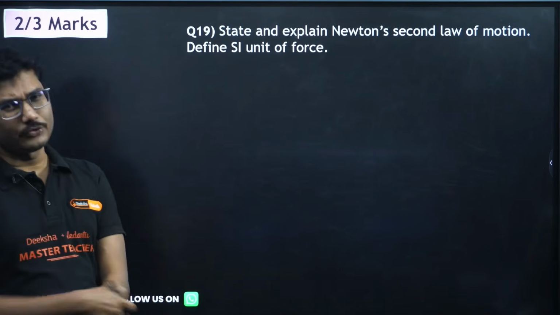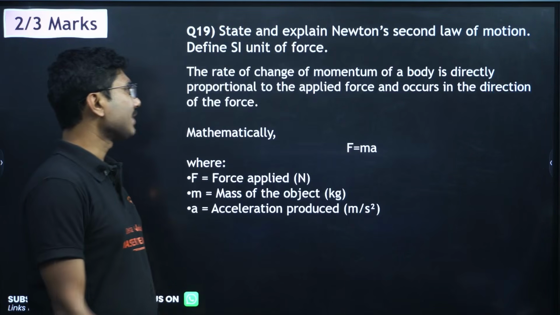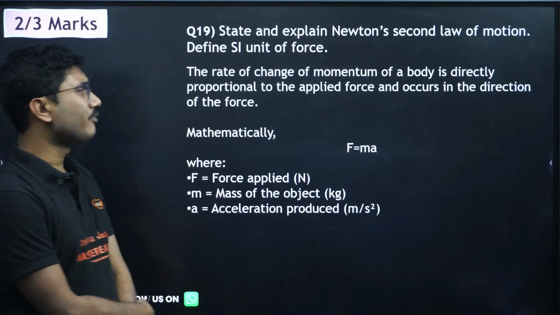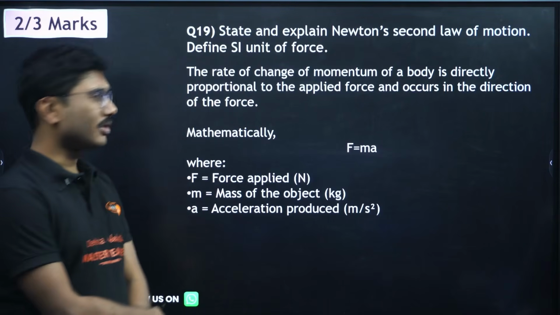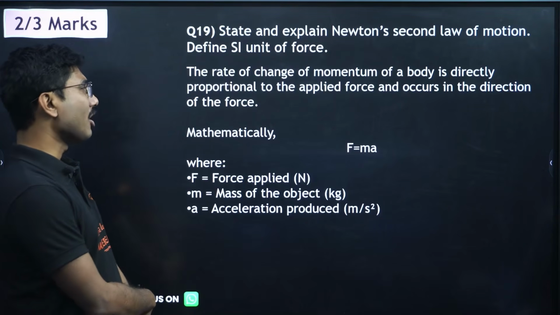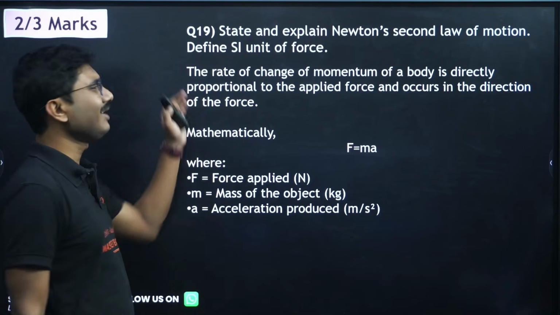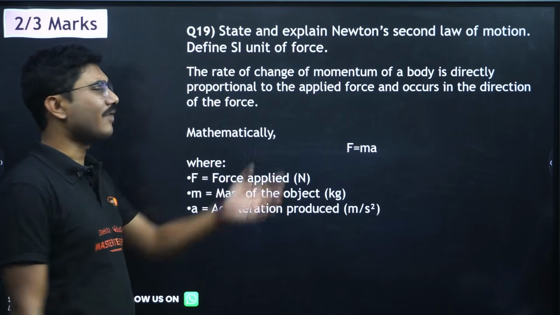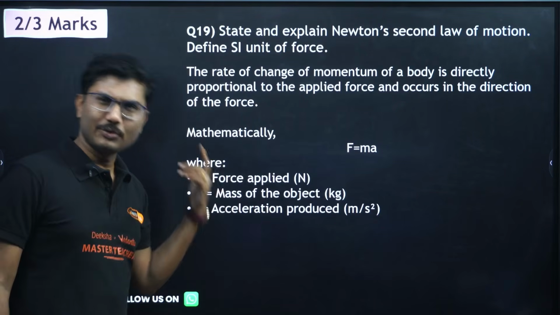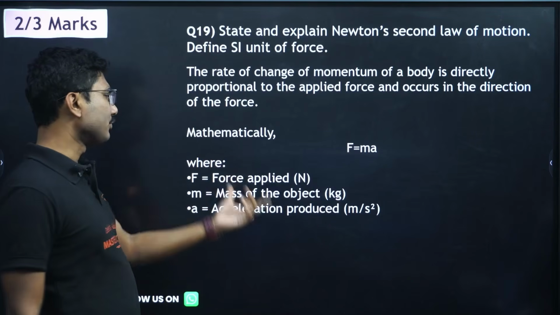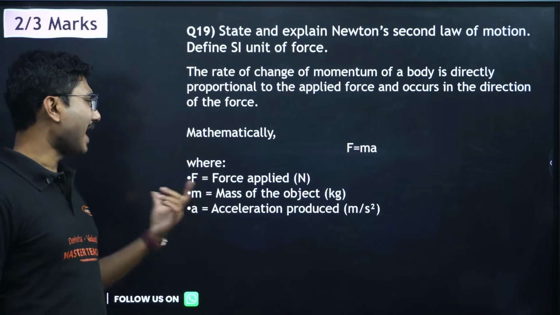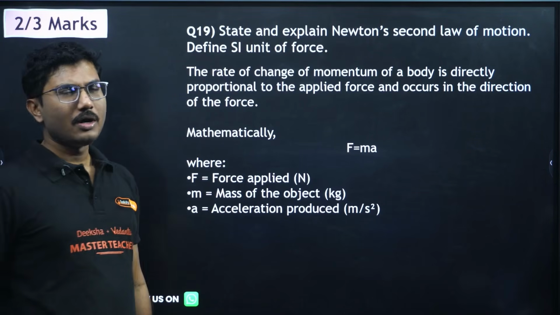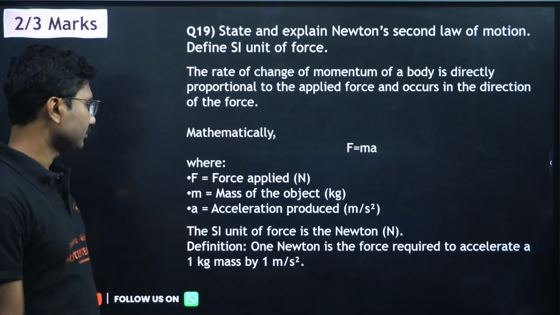Now, state and explain Newton's second law of motion. Define SI unit of force. Very common old question. The rate of change of momentum of a body is directly proportional to the applied force and occurs in the direction of the force. This is the statement; you have to remember it. Next, mathematically, F equals ma, where F is the force applied, m is the mass of the object, and a is the acceleration of the object.